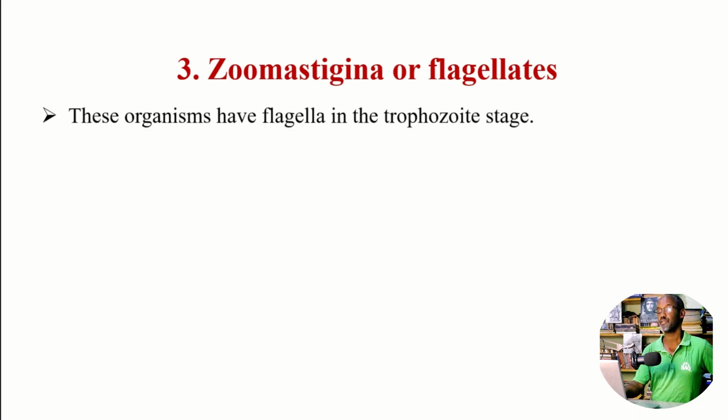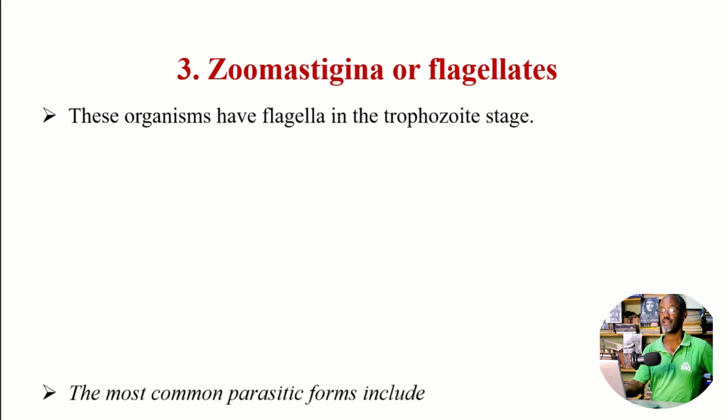The third group, Zoomastigena or flagellates, you can call them Zoomastigophora. These use flagella, of course. These organisms have flagella in the trophozoite stage, not the cyst stage.